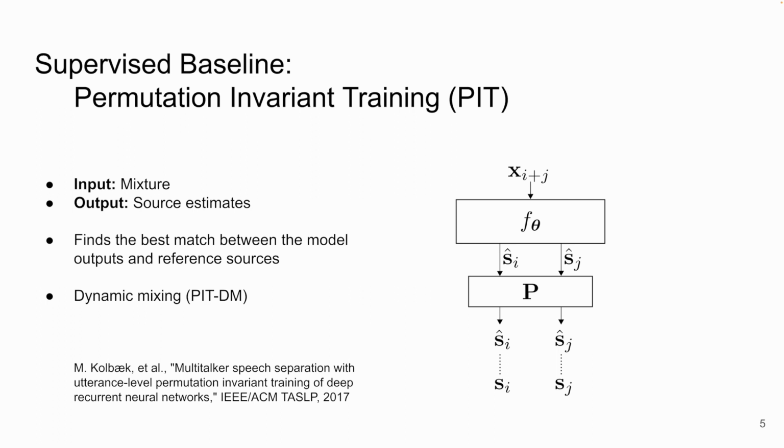As a supervised baseline, we use permutation invariant training. In PIT, the input to the model f theta is the mixture Xi plus j. The permutation matrix P is used to select the best permutation that attains the lowest loss function value between the model outputs and reference sources. We also consider the dynamic mixing of reference sources to have a strong baseline.